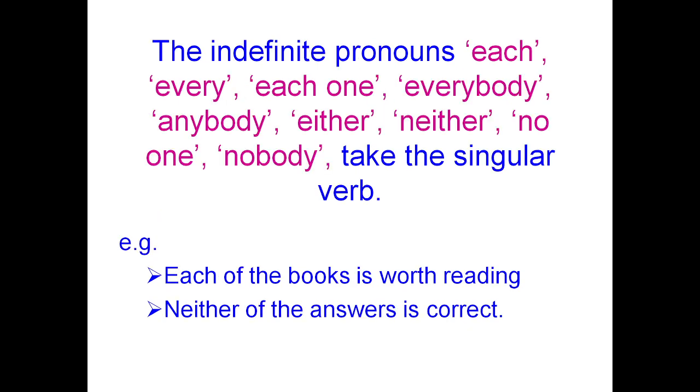Indefinite pronouns like each, every, each one, everybody, anybody, either, neither, no one, nobody take the singular verb. Nobody, no one, nothing, somebody, someone, and something should be followed by singular verbs alone. Nobody works harder than Alex does. Here we can see that nobody denotes no one. So no one is a singular noun alone. So, works harder than Alex does.